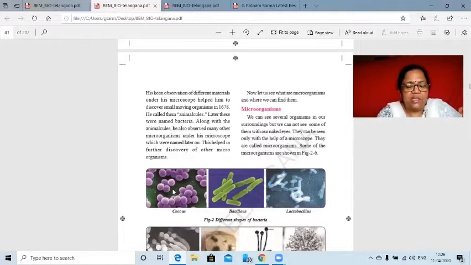Microorganisms sometimes prove very harmful because of their rapid multiplication. They multiply very rapidly, so we get diseases immediately after coming into contact with other persons.